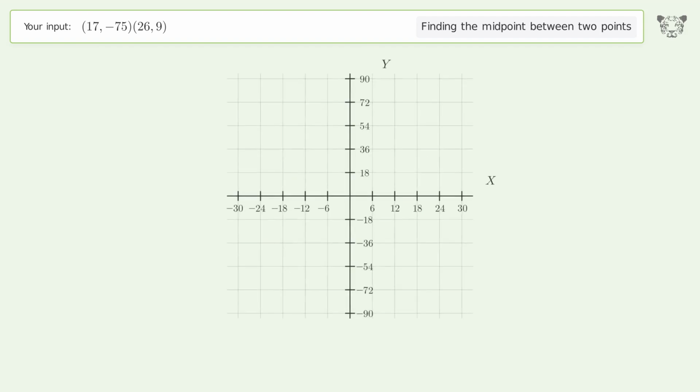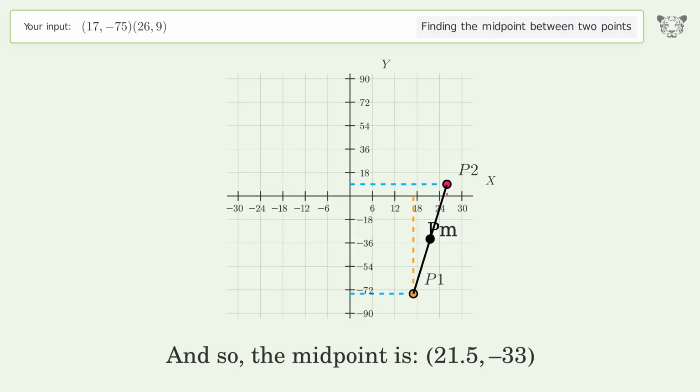And so, the midpoint is 21.5, negative 33.